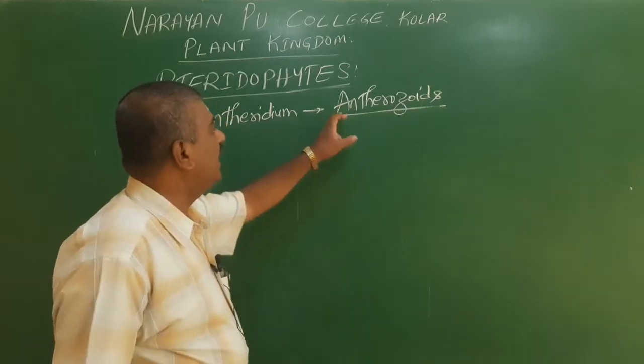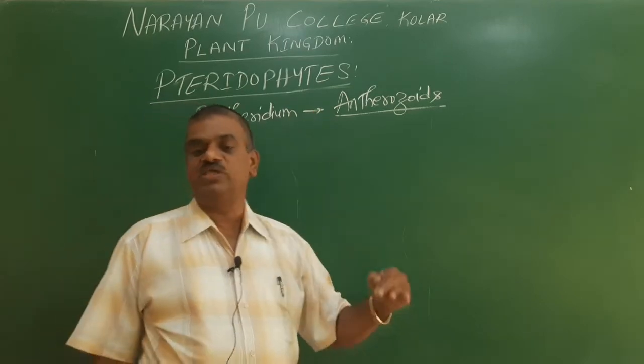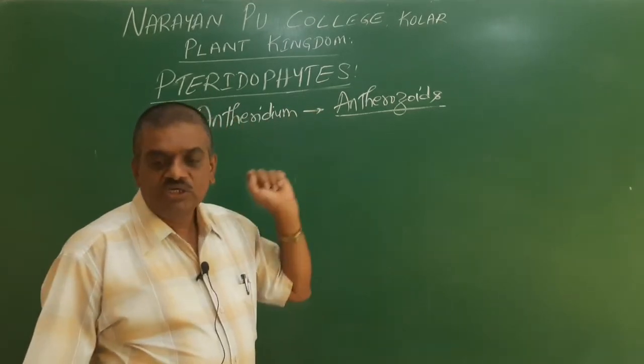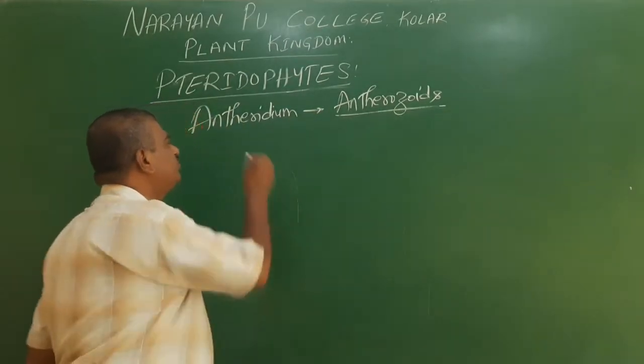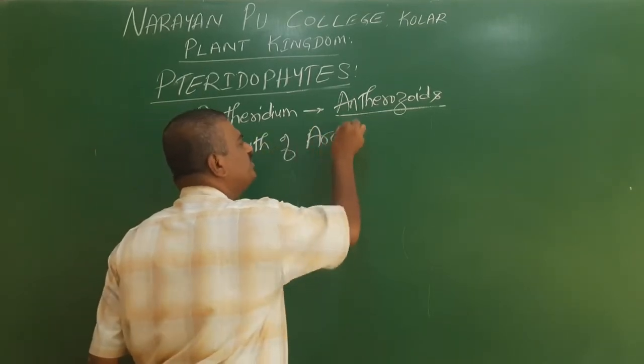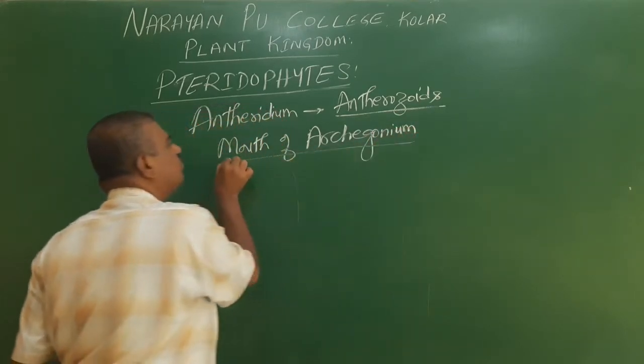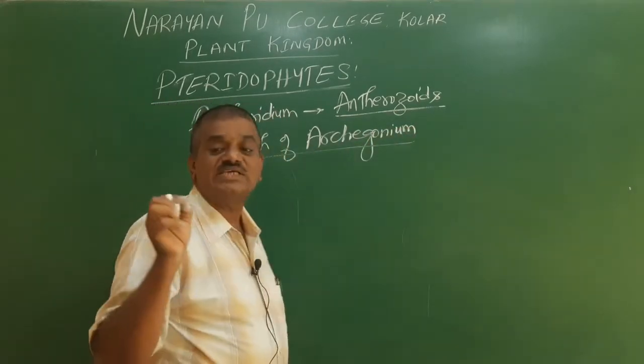Once the antherozoids are released from the antheridium, they swim in the water and reach the mouth of the archegonium, the female sex organ.